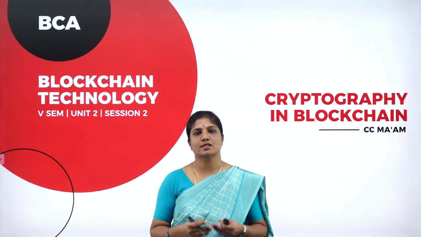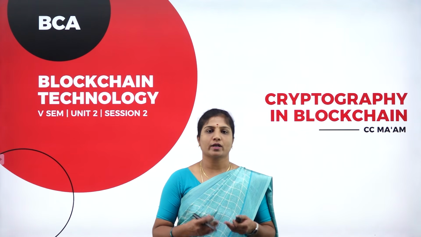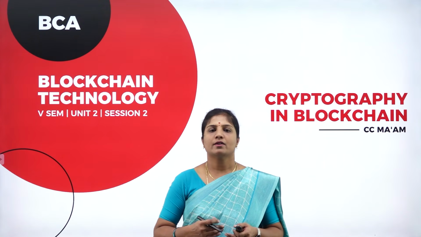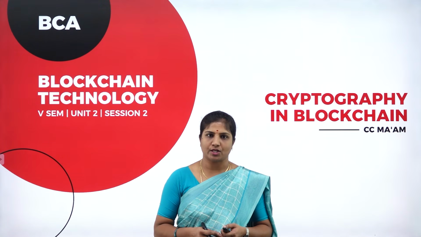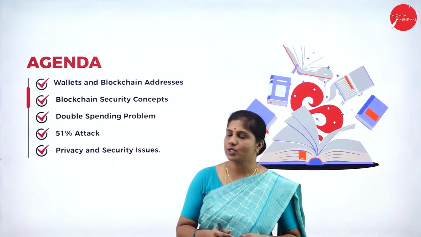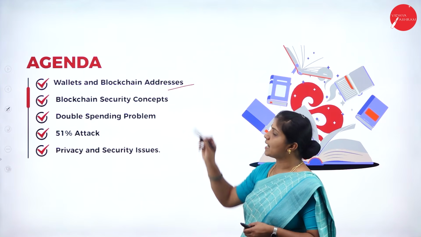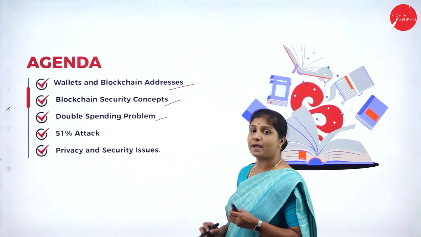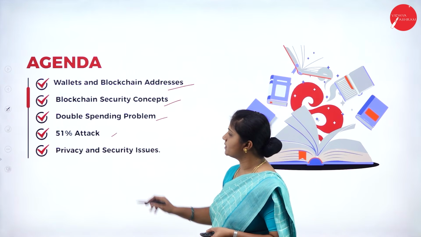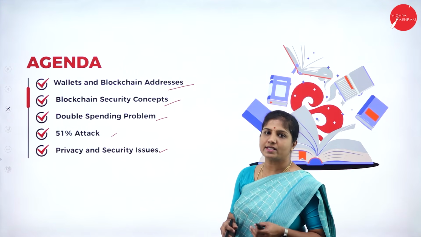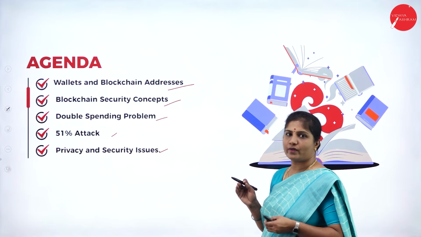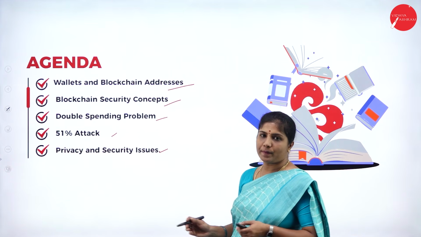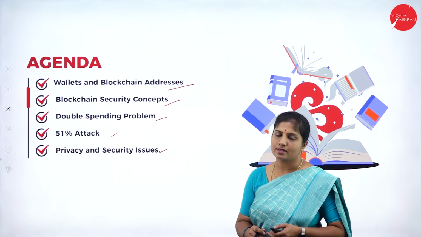Today we are in the subject blockchain technology, in the Unit 2 session, which contains the topic cryptography in blockchain. In the last video we discussed session 1, in which we covered what we mean by cryptography and the advantages of using cryptography in blockchain. In this session we are going to learn about wallets and blockchain addresses, blockchain security concepts, the double spending problem and 51% attack, and also the privacy and security issues we face in cryptography in blockchain. These are the topics we are going to discuss in this session.